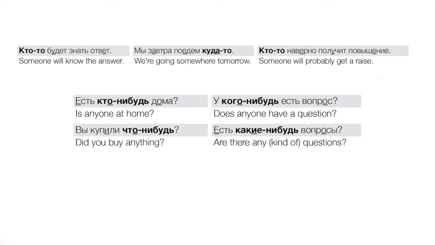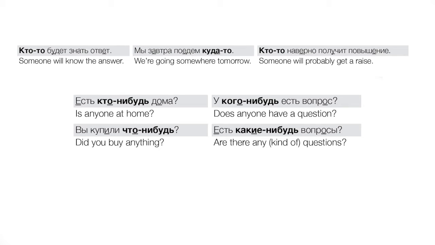Okay, second example. Мы завтра поедем куда-то. We're going somewhere tomorrow. Okay, that's future tense, but again, it's not a question. And the speaker is expressing certainty that we are going somewhere tomorrow. But again, for whatever reason, they're choosing not to say. And again, we might interpret this as they're being a little bit mysterious. We're not sure why exactly, or maybe they're just saying that we're definitely going somewhere tomorrow, right? We're not quite sure yet where exactly, but the existence of this trip, the fact that it will happen, is something we're sure about.